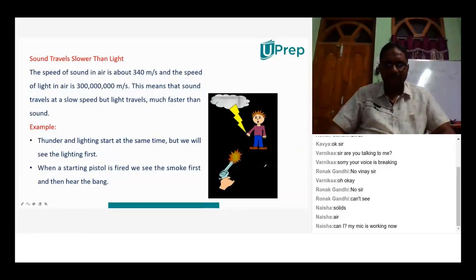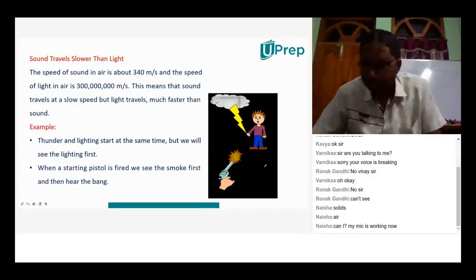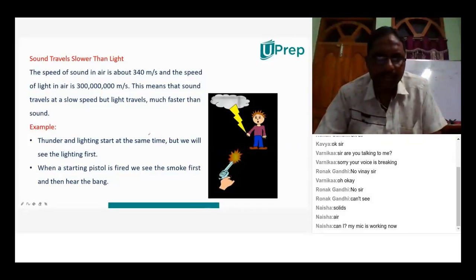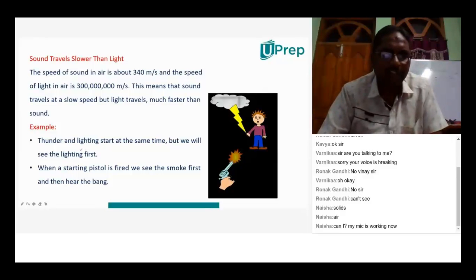In the rainy season, thunderstorms will be there. And when thunderstorms are coming, maybe you know that first you see the light and after that you hear the sound. Why is it so? Thunder and lightning start at the same time, but we see the lightning first. Why do we see the lightning first? Because light travels faster than sound. Right, because light travels faster than sound.